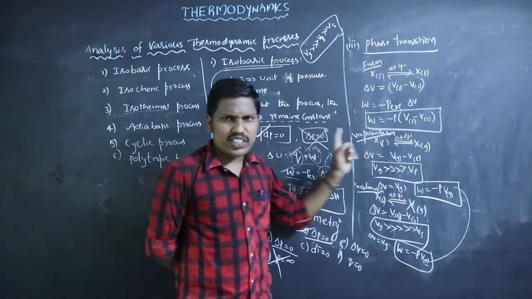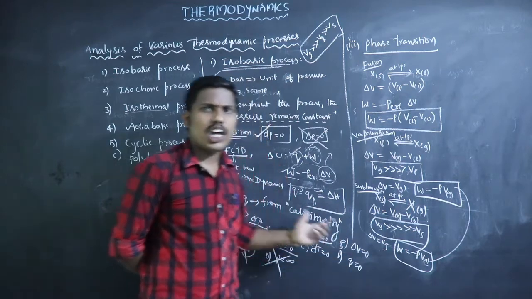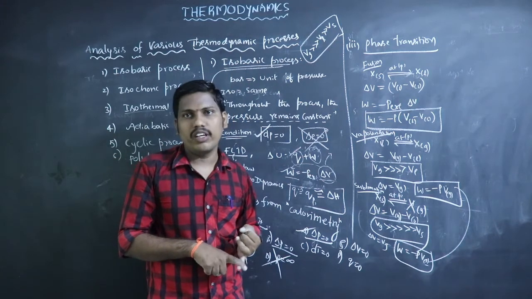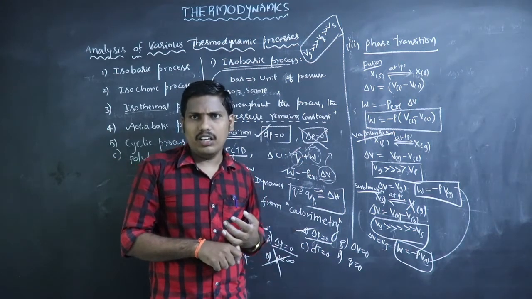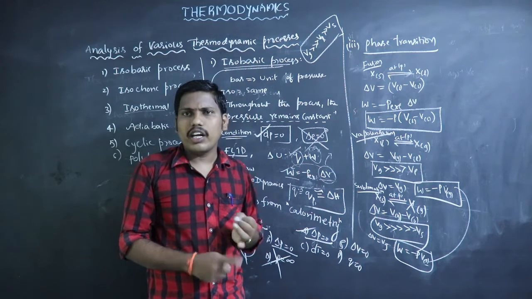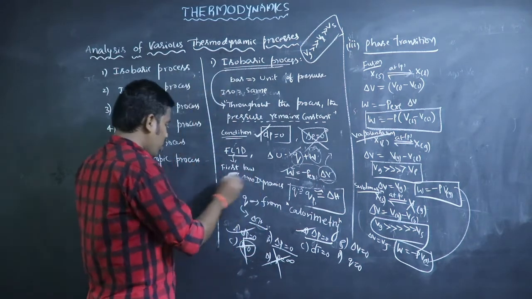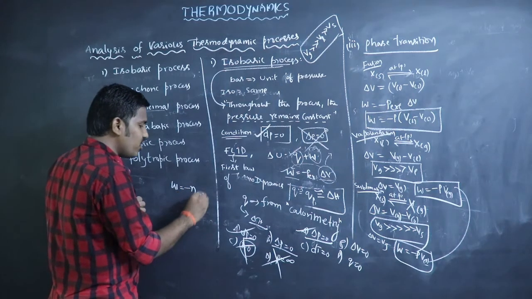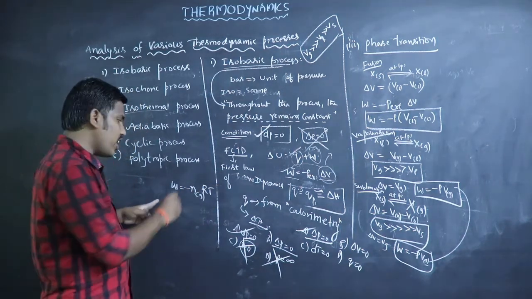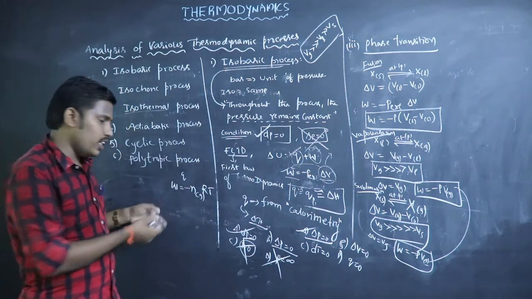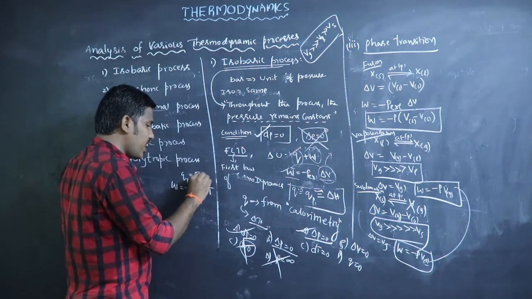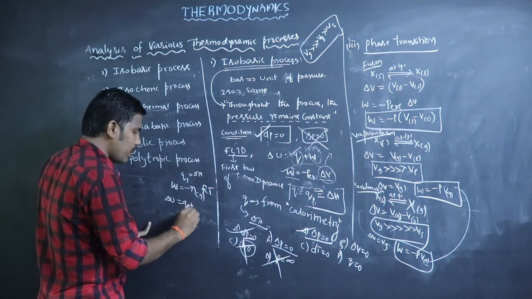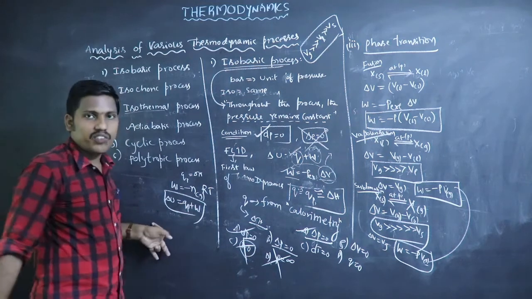And these are different cases. How to calculate these thermodynamic quantities in isobaric? First is when only one type of gas is involved, maybe in an open or closed container. The work formula is W = minus n of that gas times RT. The Q value from calorimetry, that is Qp, equals delta H. So we know Q and W, and delta U equals Qp plus W from the first law of thermodynamics.